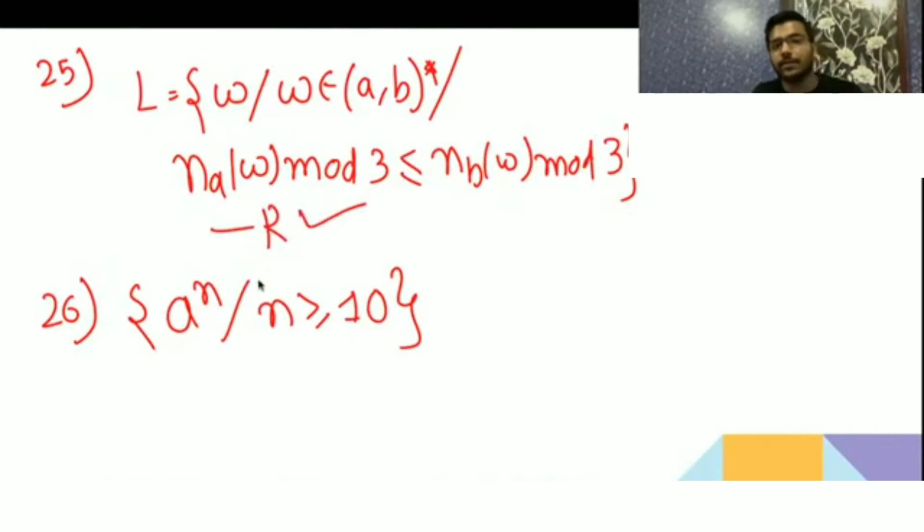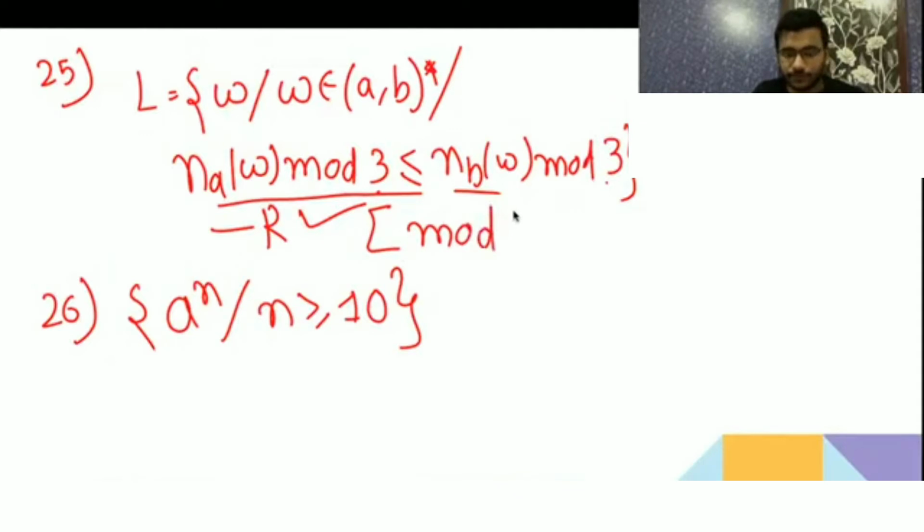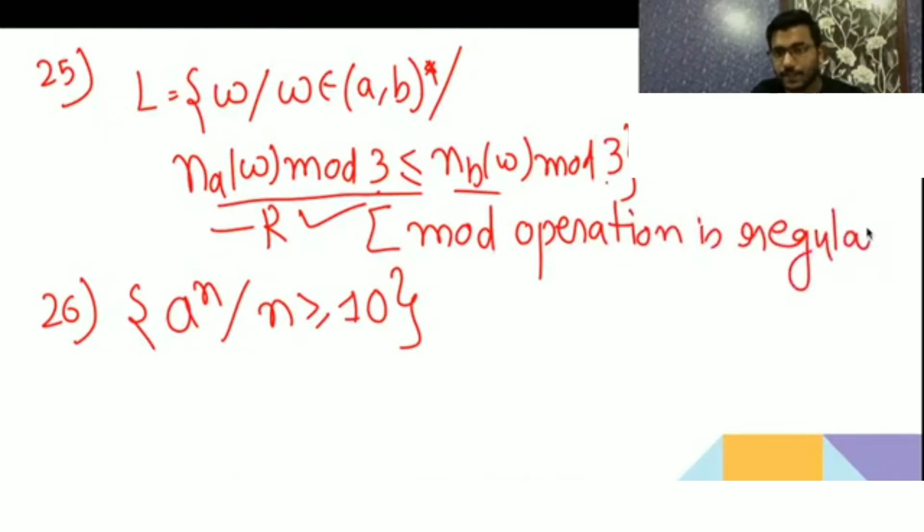Even for this kind of language we can give a DFA. We know how many states it's going to contain: 3 into 3, 9 only. So mod operation is regular. Whenever you see they are asking mod, you just say it is a regular language.